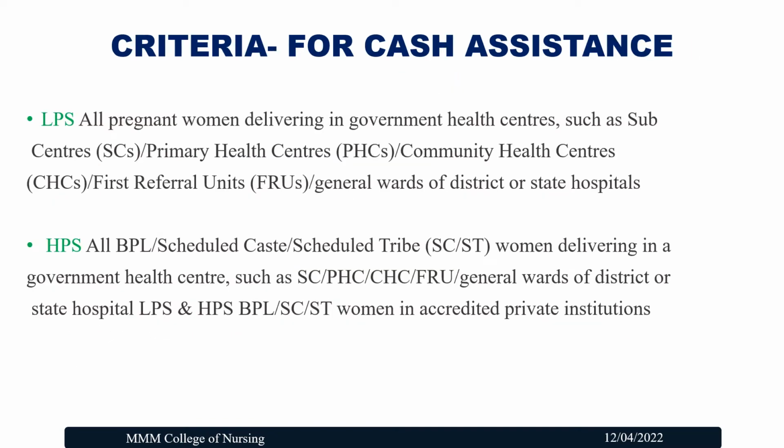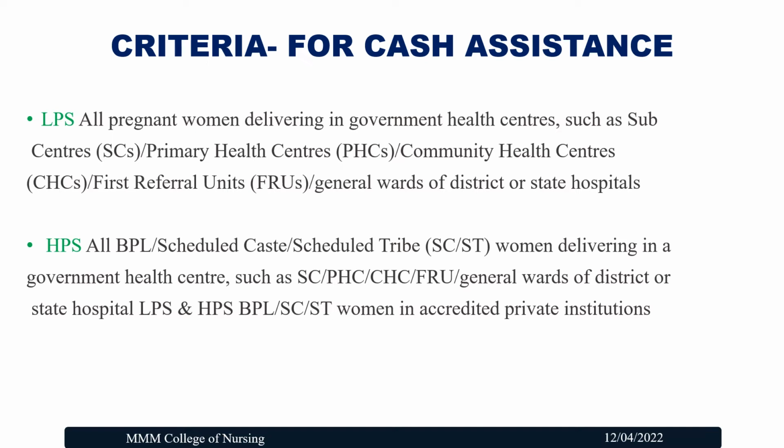The criteria to get the cash assistance in the low performing states and high performing states are as follows. In low performing states, all pregnant women delivering in government health centers such as the sub-center, primary health center, community health centers, first referral units, or the general ward of district or state hospitals are eligible.